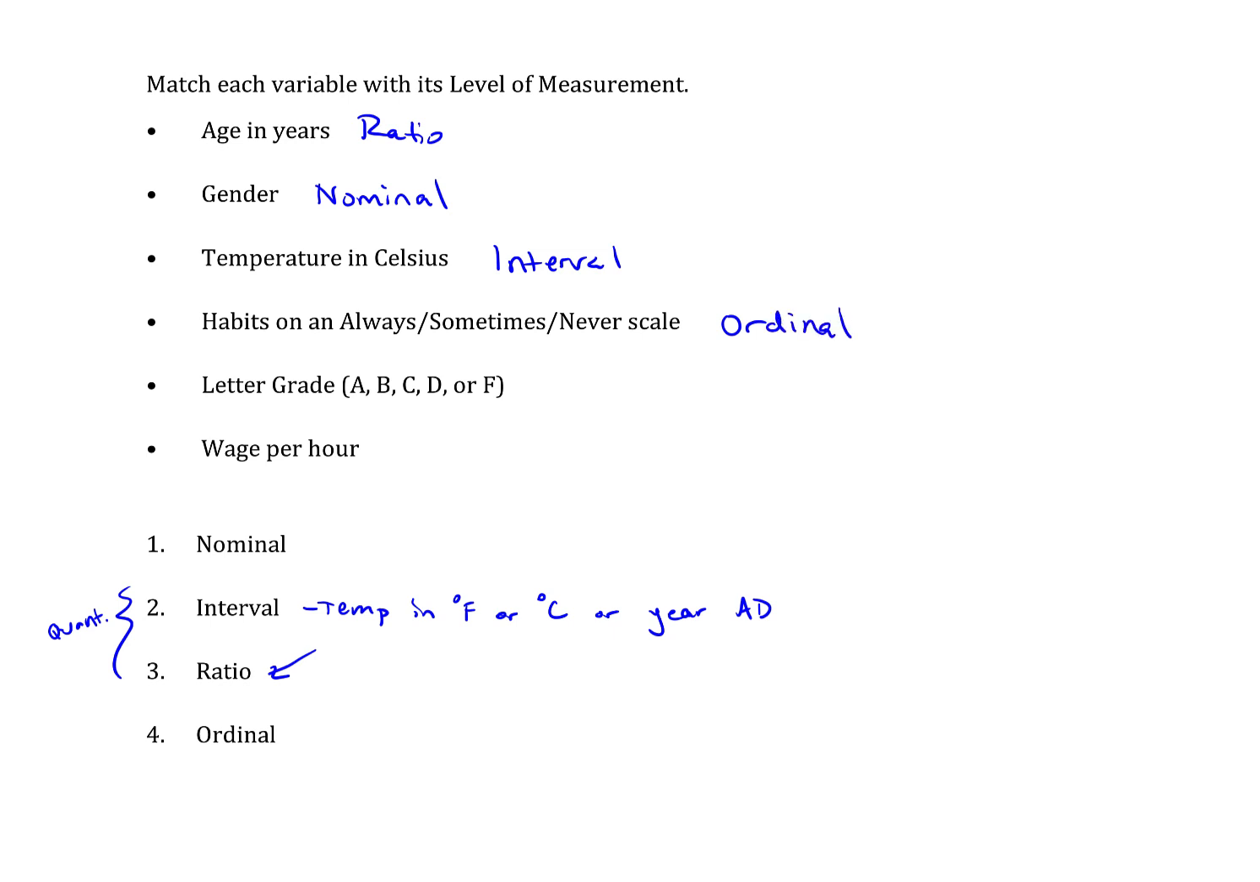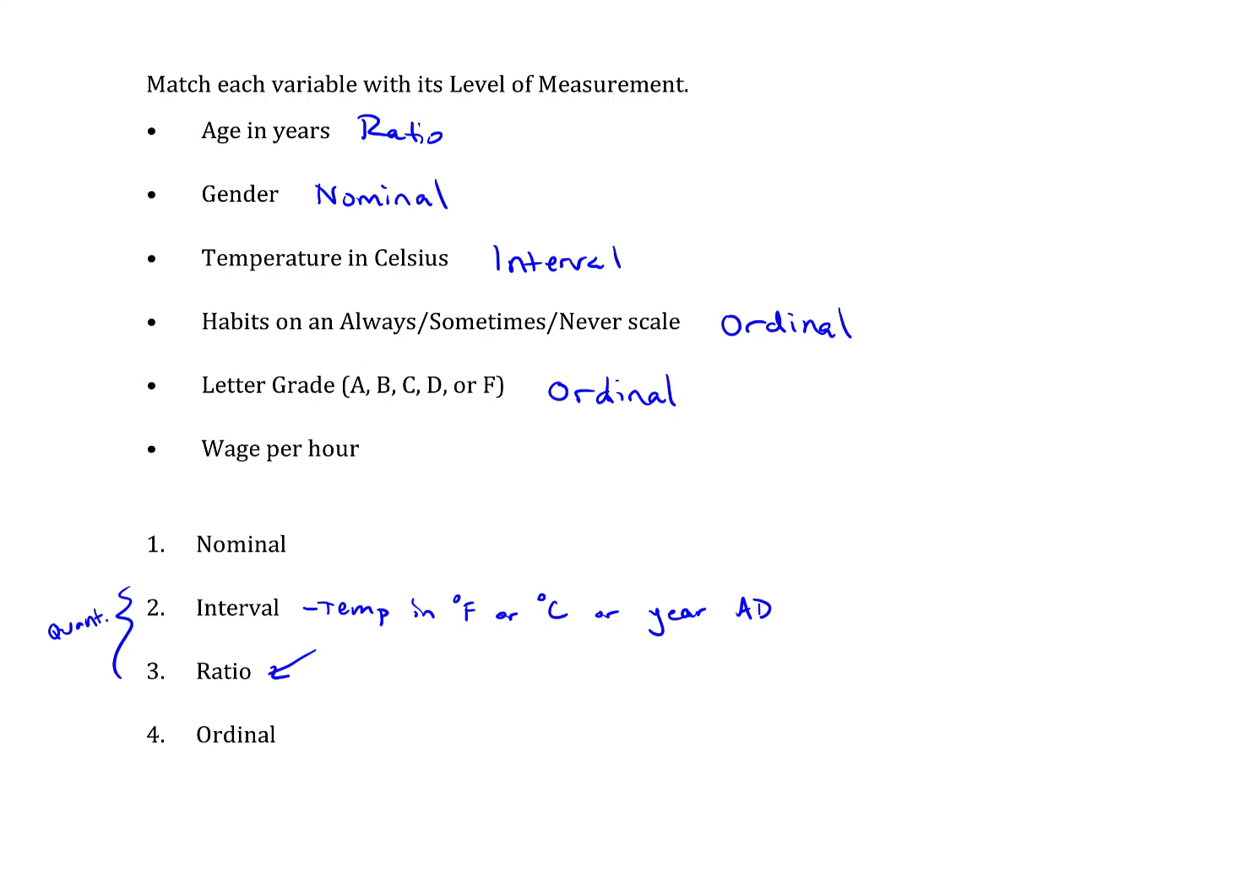A letter grade, A, B, C, D, or F. Certainly a letter grade of A is better than a letter grade of B, and so forth. So even these are qualitative values because they are text-based, but there is a natural sense of order to them. So ordinal data. And then wage per hour.